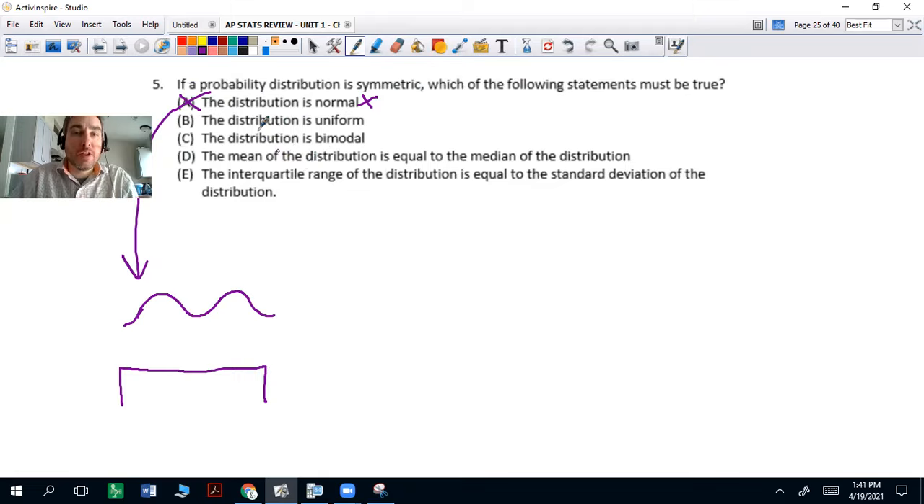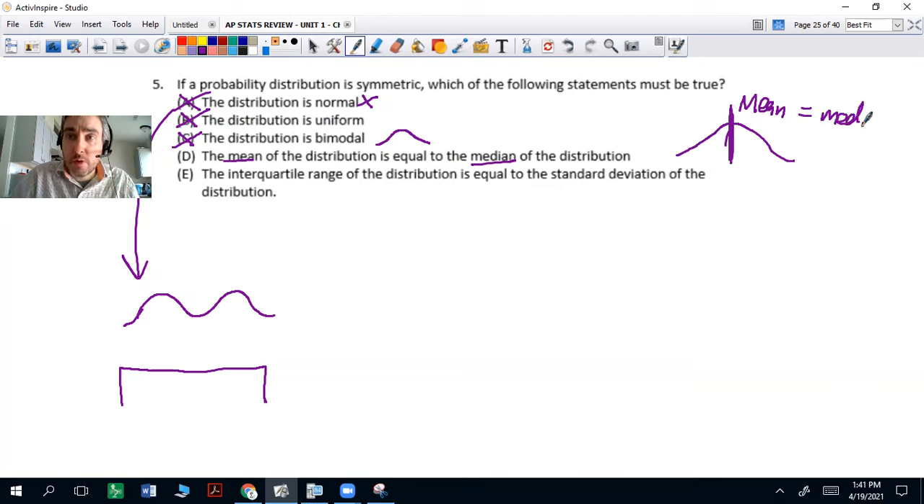There's no way the distribution has to be shaped. The distribution is bimodal? It doesn't have to be bimodal. It could be unimodal or normal. The mean of the distribution is equal to the median. Well, if it is symmetric, there's no skewness. The mean and the median will be in the same spot.